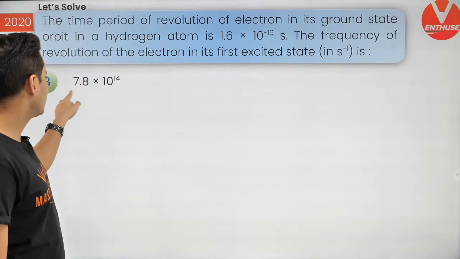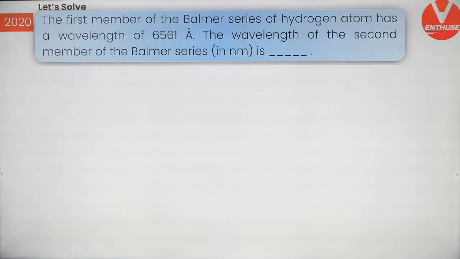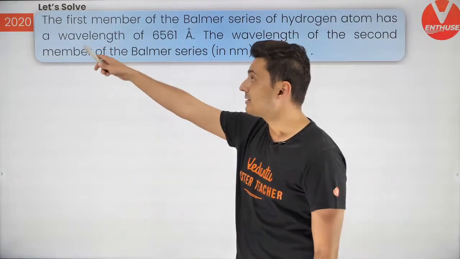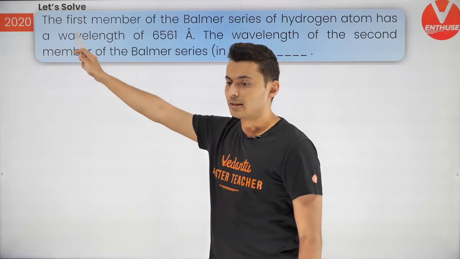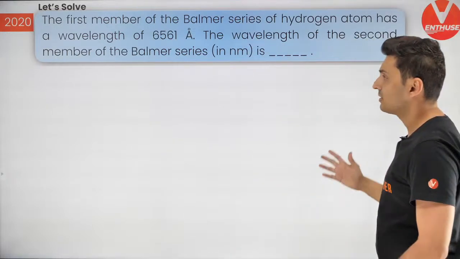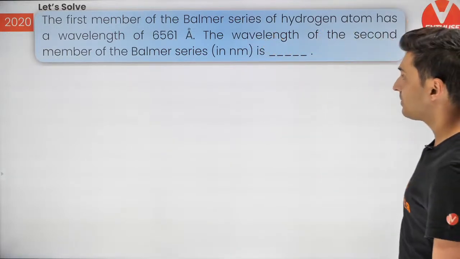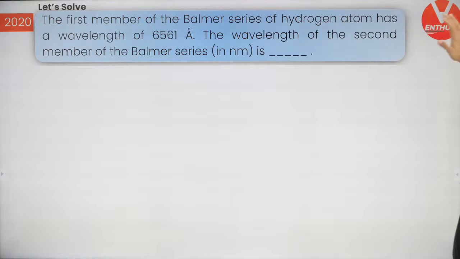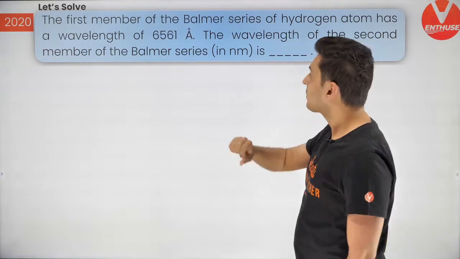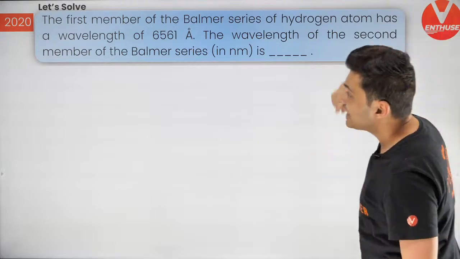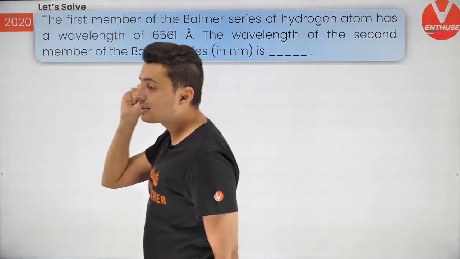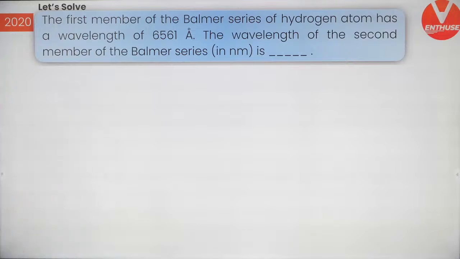Okay, so that's the answer, 7.8 into 10 to the power 14. Let's get going to the next question, 2020 question. These are asked in previous years. Like you can see, this year number is mentioned just so that you know when it was asked in JEE Mains or Advanced or whatever. The first member of Balmer series of hydrogen atom has a wavelength of these many angstroms. The wavelength of the next member, the second member in the Balmer series, in nanometers is how much? That's what the question says.